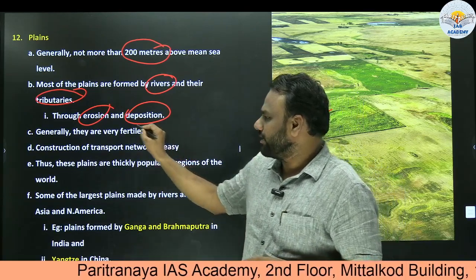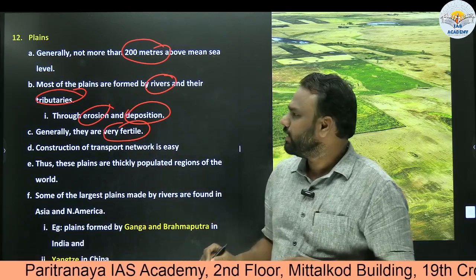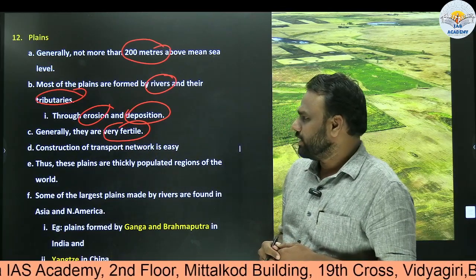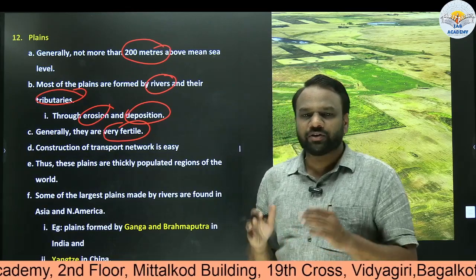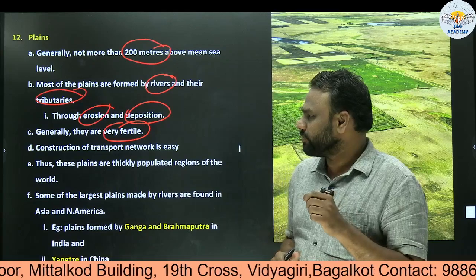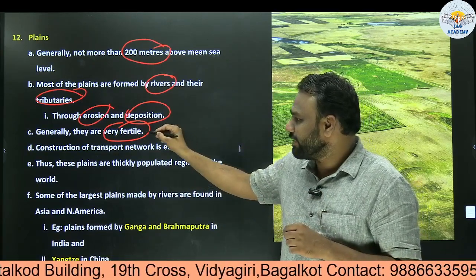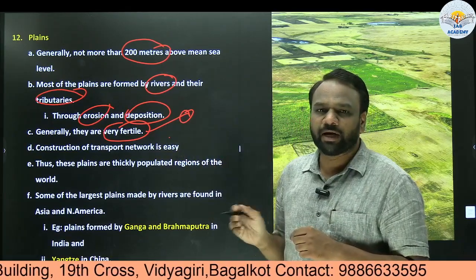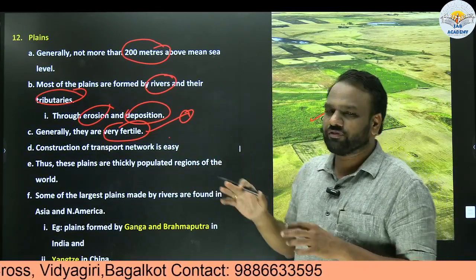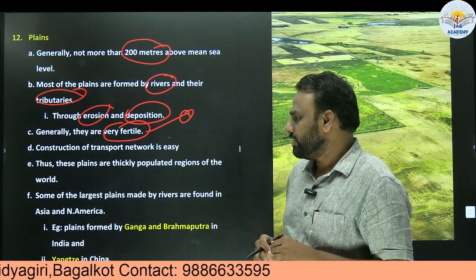Generally they are very fertile. When it comes to plains, they are very fertile because continuously there is erosion and deposition. Next, most of the population is concentrated in plains compared to mountains and plateaus. Why? The first and foremost very important reason is they are very fertile. So agriculture can be practiced and we can get good yield in plains. That is why most of the population is concentrated in plains.